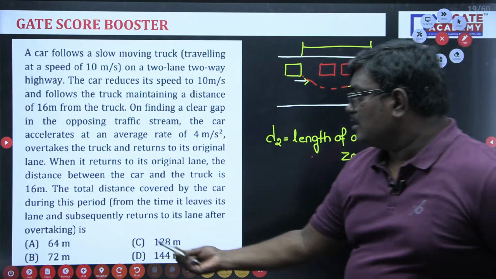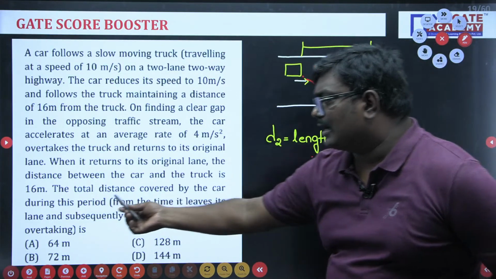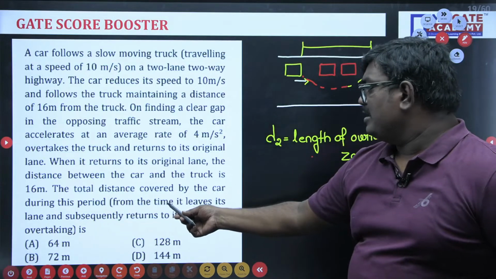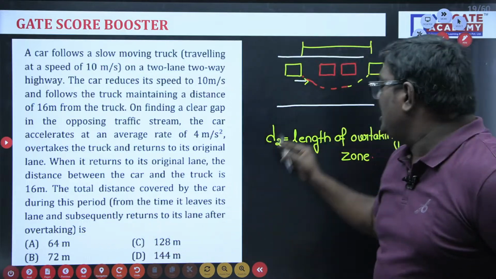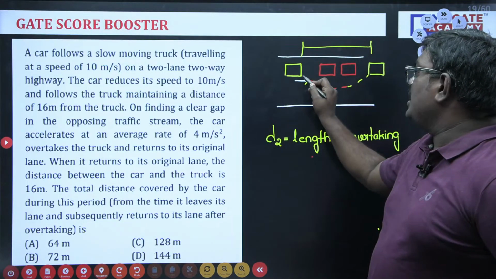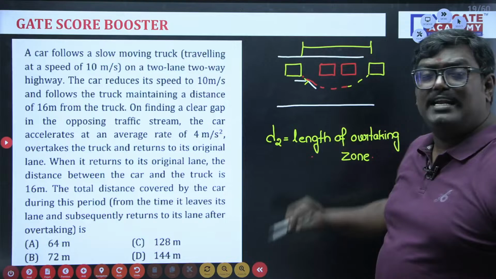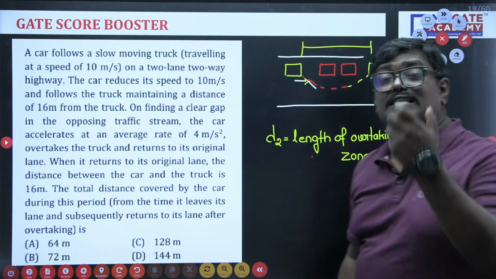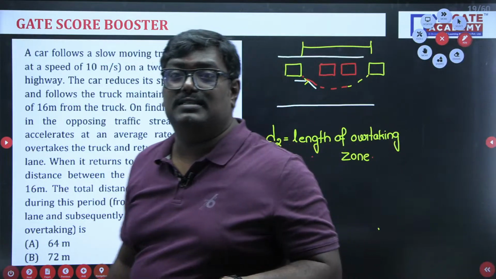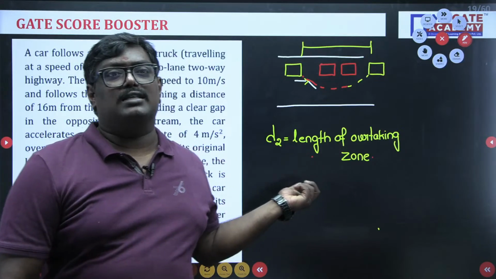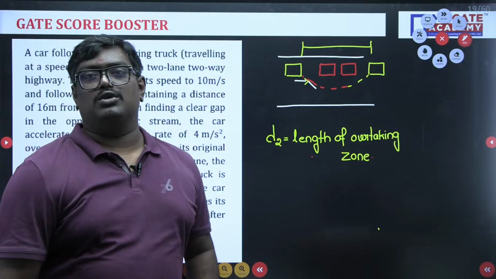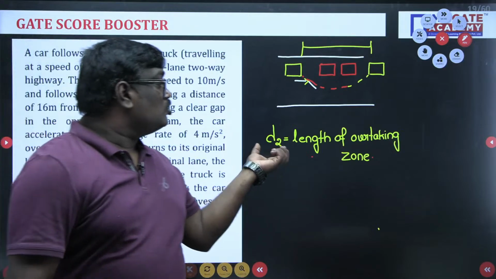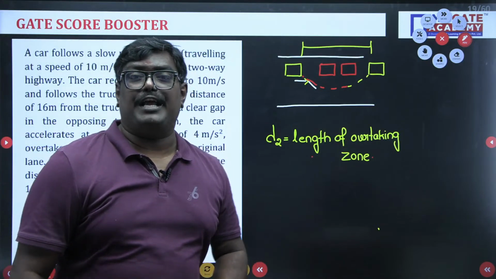Because the total distance covered by the car during the period from the time it leaves and subsequently returns to the lane. So here it is leaving and it is entering into this lane. So what is the length traveled during this? So here what is the answer, sir? Very good, Swetanshu. So he is asking the length of the overtaking zone.